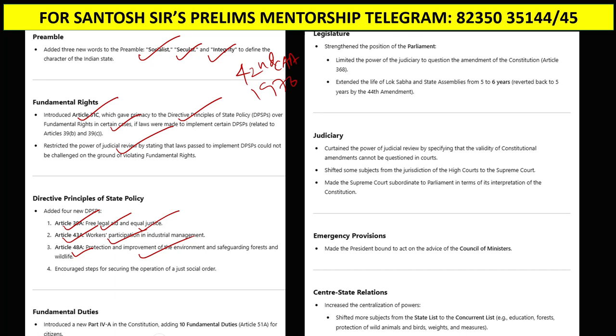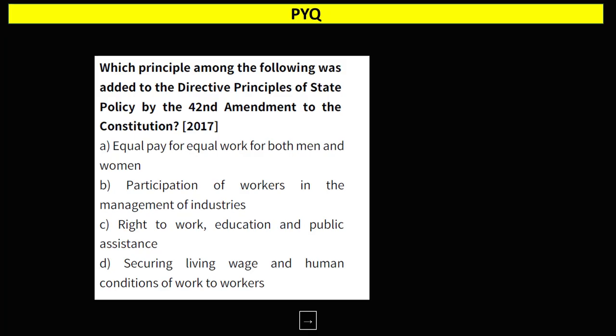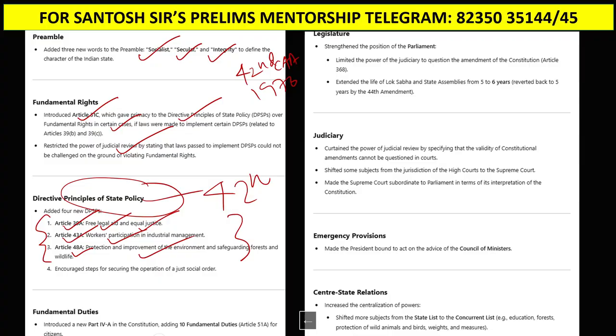Guys, you should know that UPSC had already asked a question on the new DPSP which was added by the 42nd Amendment. Let me just show you the PYQ, guys. You can see this is a question which came in 2017. Which of the following DPSP was added by the 42nd Amendment? You can write the answer in the comment box. Just now I have told you the answer to this question. Is it equal pay? Is it participation of workers? Is it the right to work? Is it securing a living wage? So guys, you can see here the answer is workers' participation in industrial management.